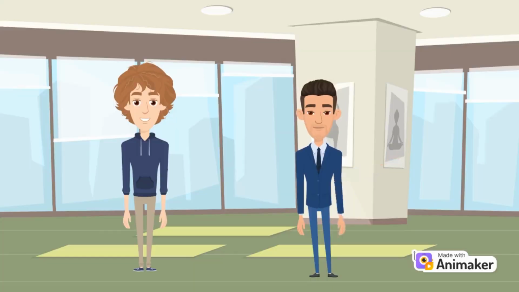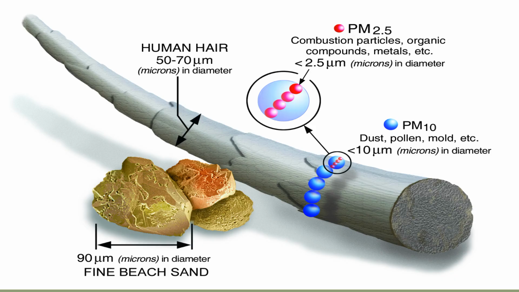What are PM 2.5 and PM 10 particles? You might be wondering what PM 2.5 and PM 10 are. Let me tell you that these are incredibly tiny particles not visible to the naked human eye. PM 2.5 particles are 30 times smaller than the diameter of a single human hair, but PM 10 particles are visible to us as dust particles.